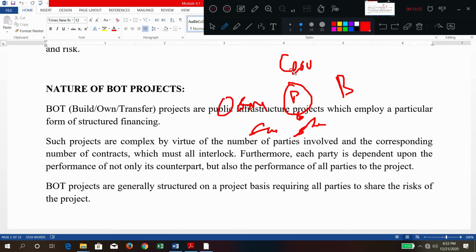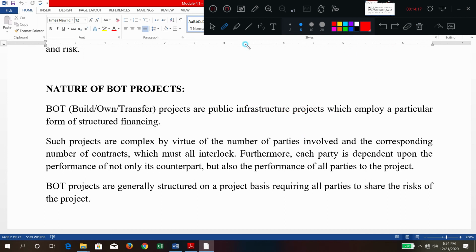So many parties are engaged in executing a PPP model project. The overall performance of all the parties is very important. If any one is underperforming, the total project revenue to be generated in future will be affected. That is very important.